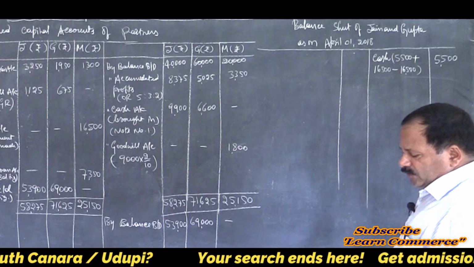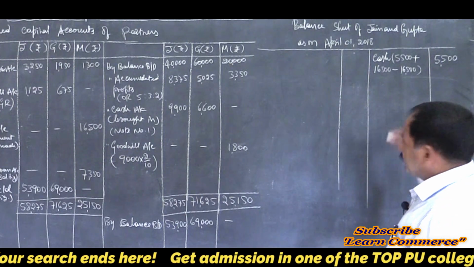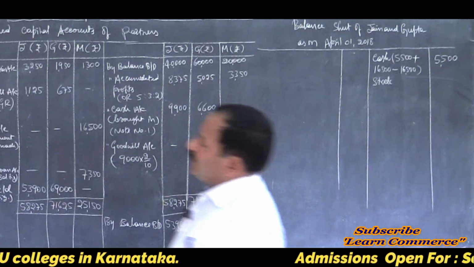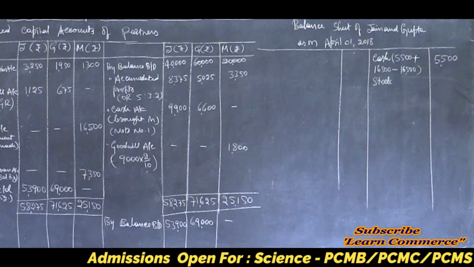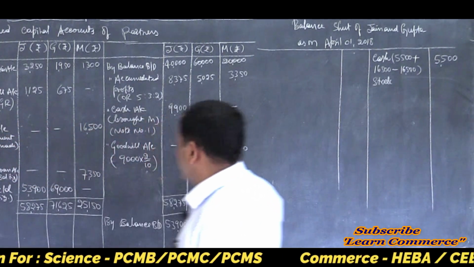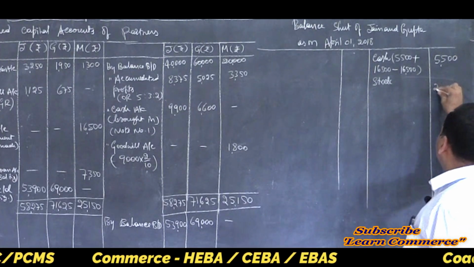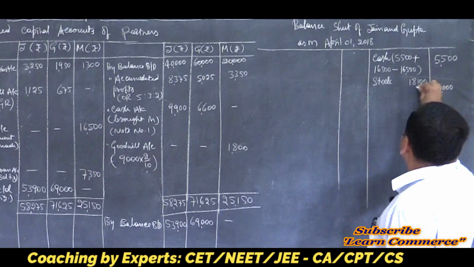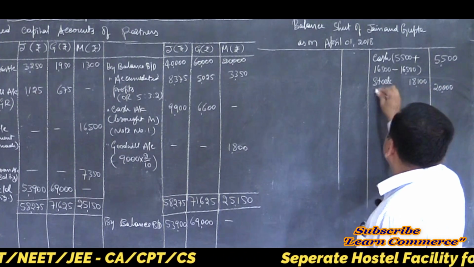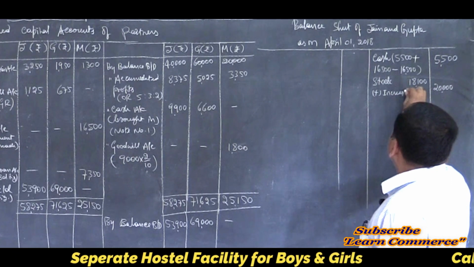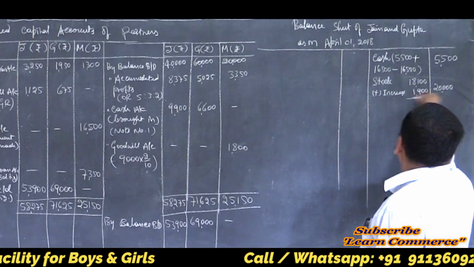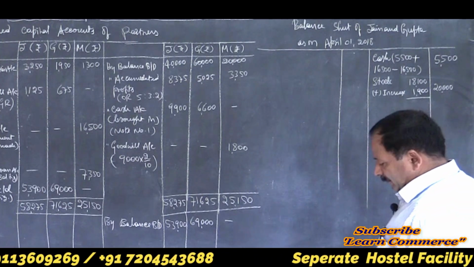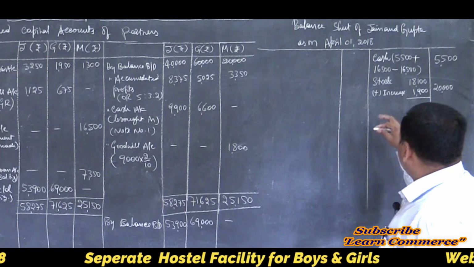Then stock is there. There is a change, right? Stock, now it is 20,000, earlier it was 18,100. So write the new value in the outer column first, 20,000, then show here 18,100, isn't it? Then add the increase, 1,900. So it will be 20,000. Add it, not minus, remember. Then stock is over.